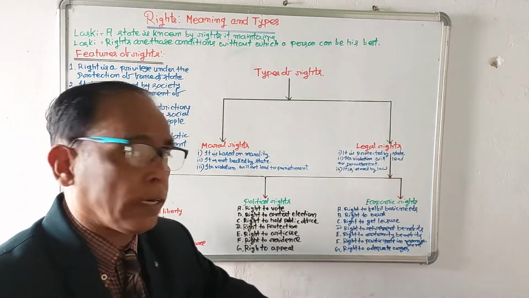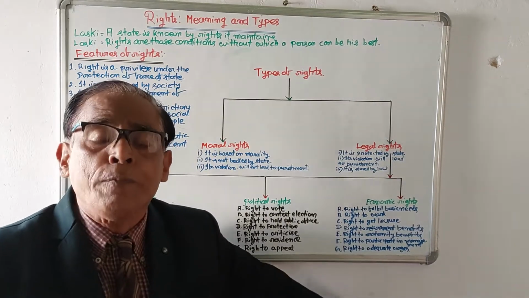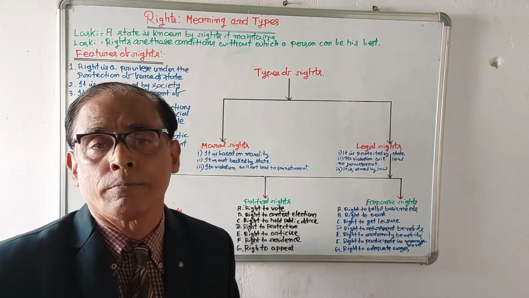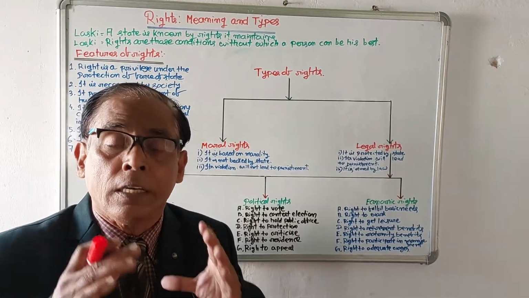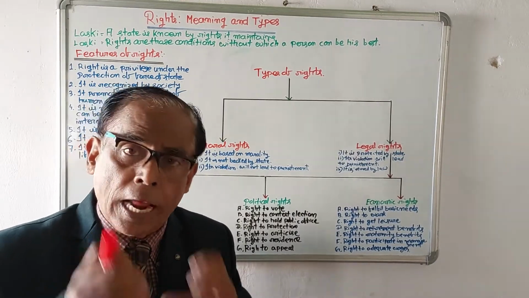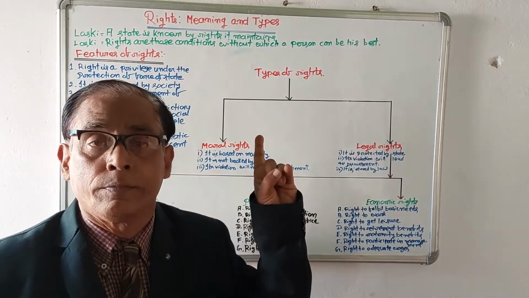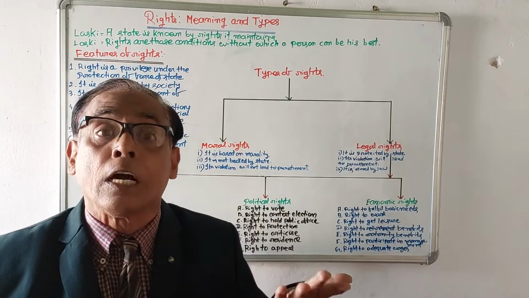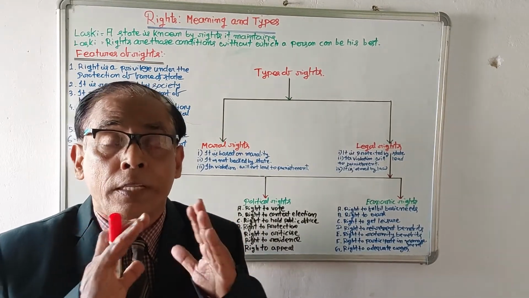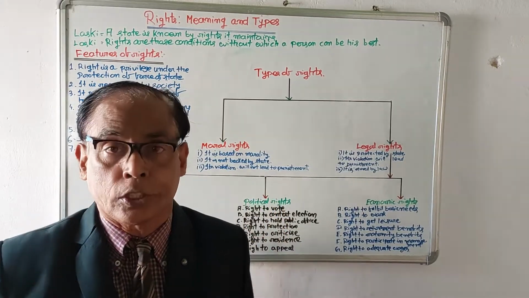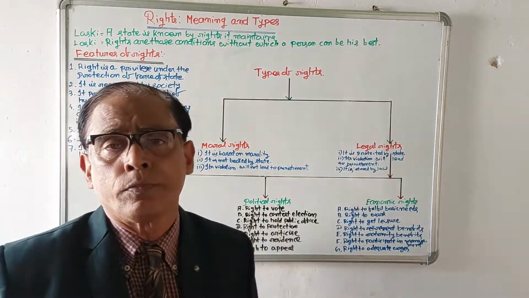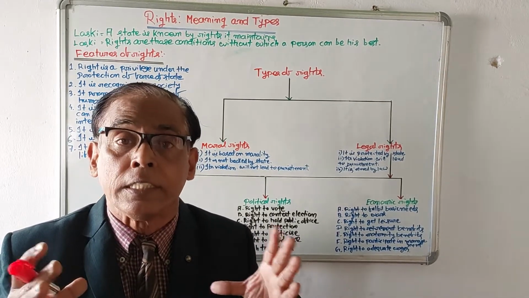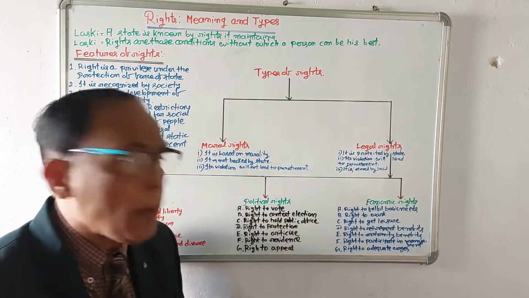Number 4, right to protection. Every person has the right to get protection of the state if he is in any foreign country. If a citizen of any country is in a foreign country, he has the right to get protection of his state. Right to criticize the government. Every person has the right to criticize the government if the government is on the wrong track. Right to residence. Every person can reside in any part of the country because he is a citizen of the country. Finally, right to appeal.